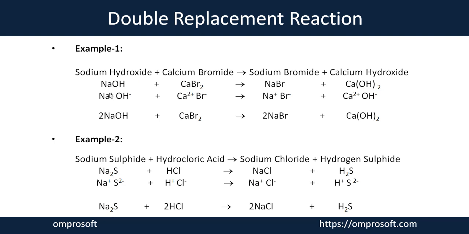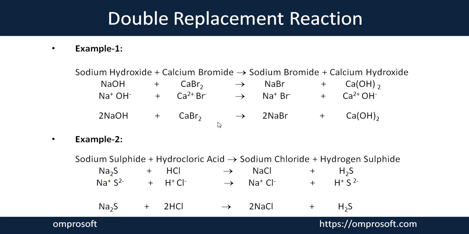Here we show that the cations exchange their places. After exchanging places, the sodium gets combined with the bromide and the calcium gets combined with the hydroxide. So you will get two completely different combinations on the product side. It forms sodium bromide, which is represented by NaBr, and you get calcium hydroxide, which is represented by Ca(OH)2.